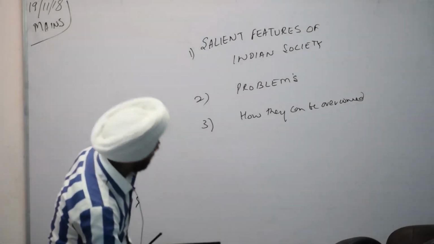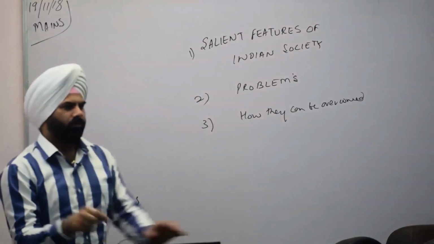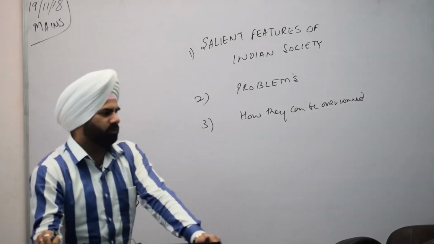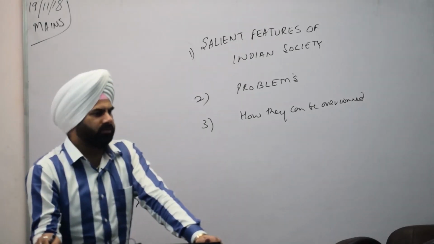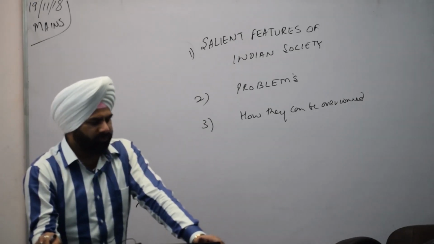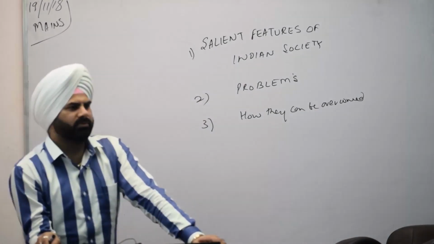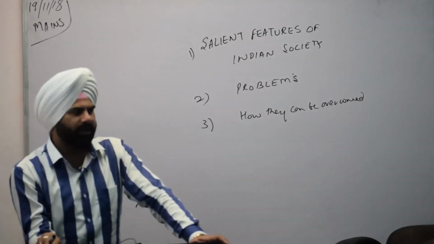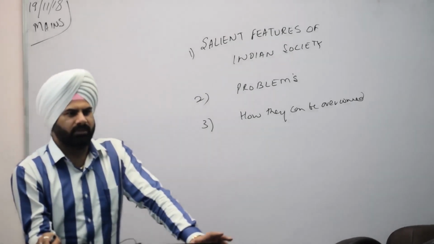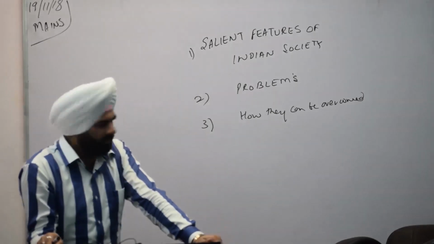If time permits, the second topic that would be taken up would be communalism. What is communalism? What are its features? What are the factors which are responsible for communalism? What are the steps that have been taken by the government to overcome the problems? What government schemes have been started? What is the state of communalism that is growing in the country in the 21st century, in the context of rising communal incidences? These are the two important topics that we would be taking up. First is salient features of society.